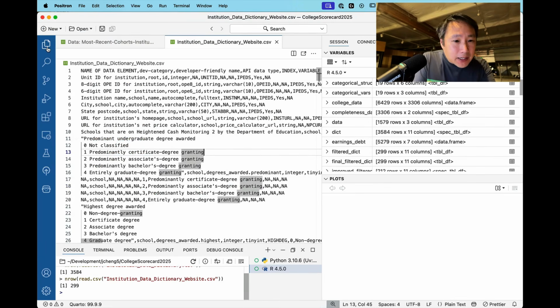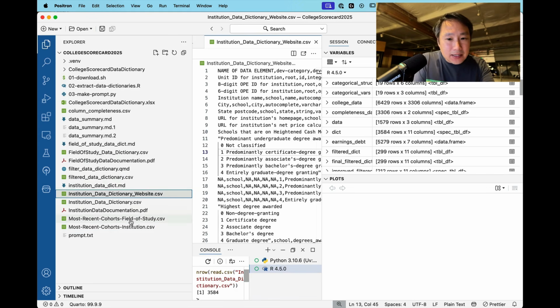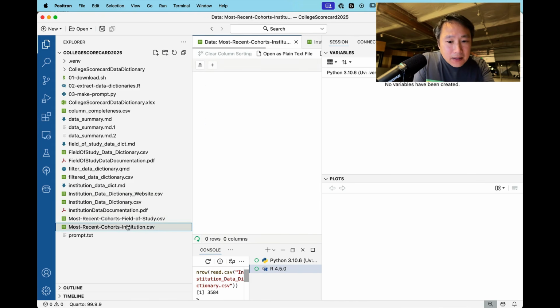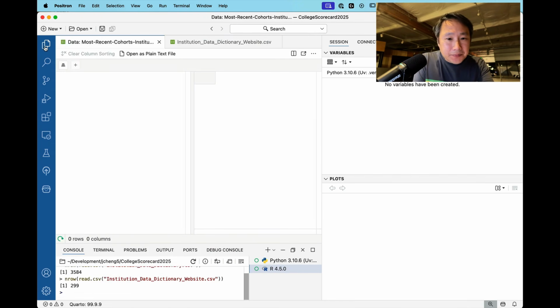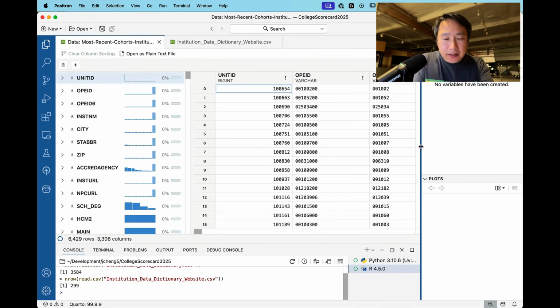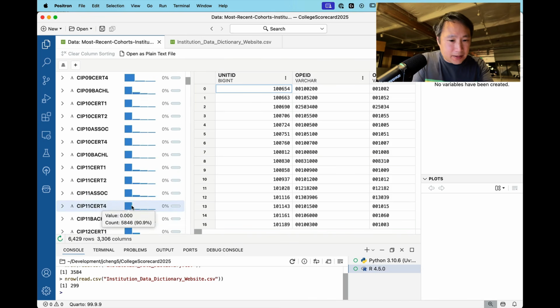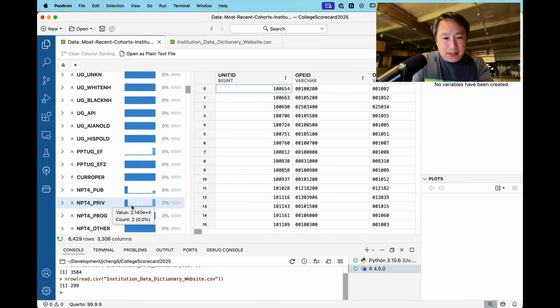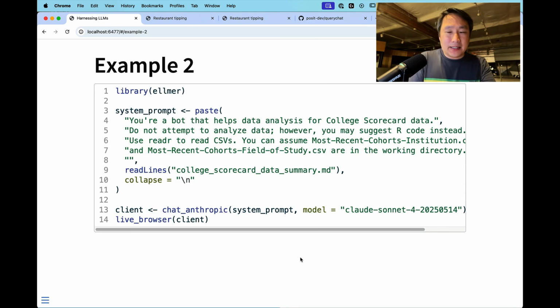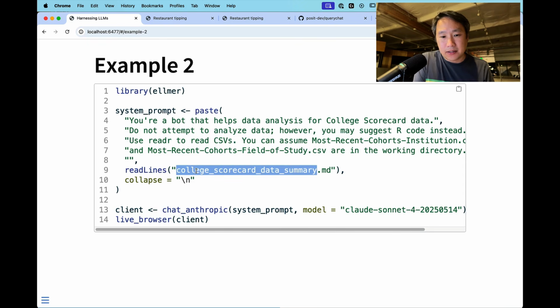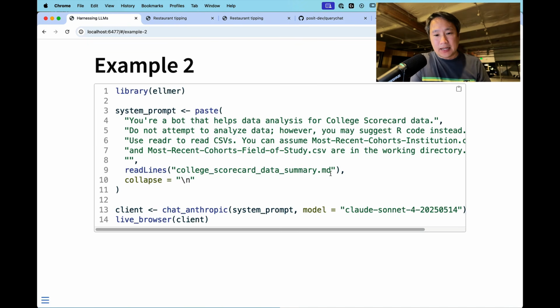So let me bring up what the data actually looks like. I've got this CSV here. And if we look in Positron, there are thousands of columns, and these are quite impenetrable column names. And the data dictionary is 800 kilobytes of Excel spreadsheets. I mean, it's just a lot. So what I've done here is I've taken that Excel data dictionary, and I've used Claude Code to come up with a condensed summary as a markdown file.